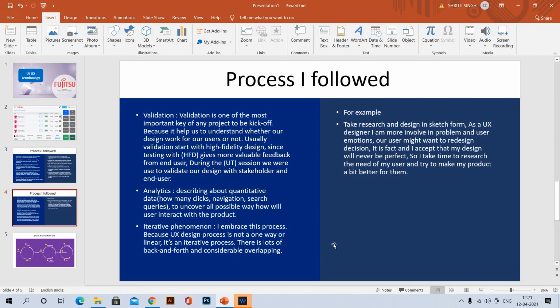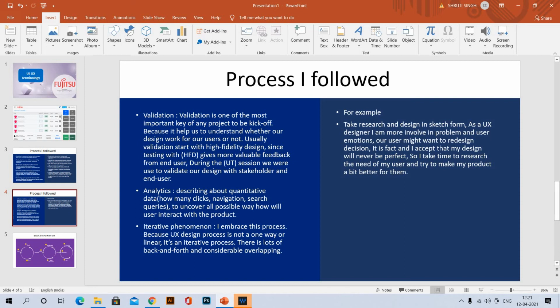So very often the iterative phenomenon is like a gift from God for a UI UX designer, and we should not feel it as a burden, by following the process, because this helps us kick off our project at a top level. For example, take research. I also mentioned some examples here. Research and design sketch form.